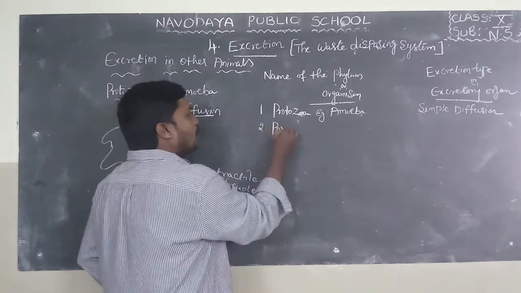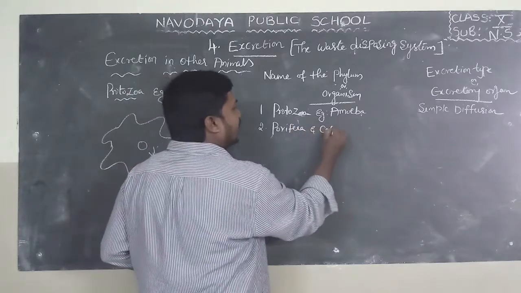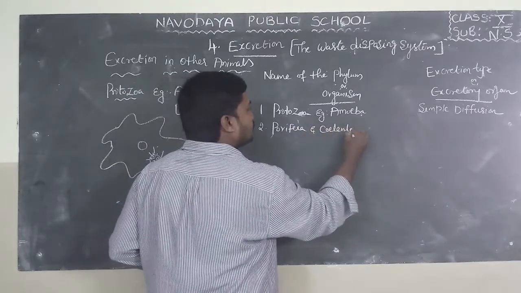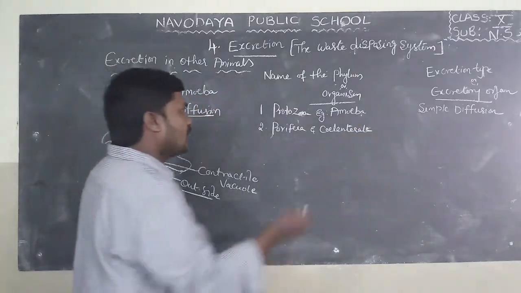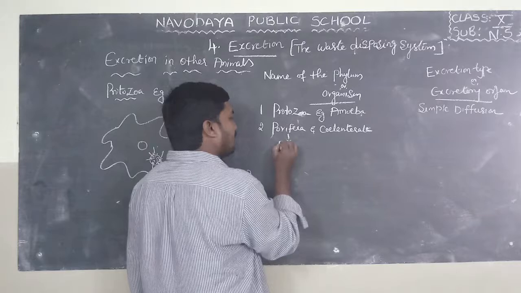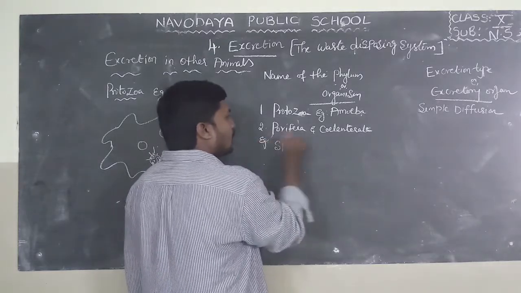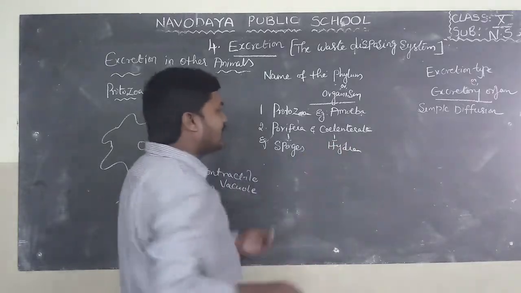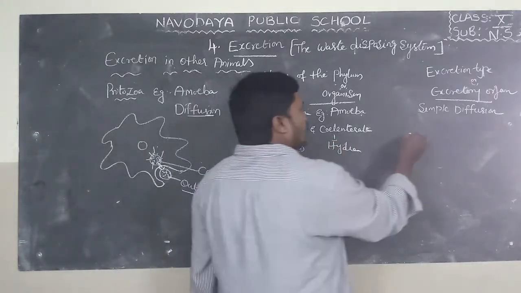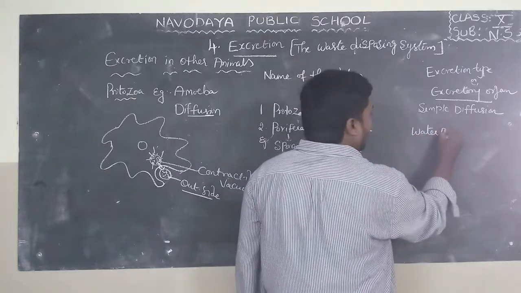The second one is Porifera and Coelenterata. Porifera example is sponges and Coelenterata example is hydra.